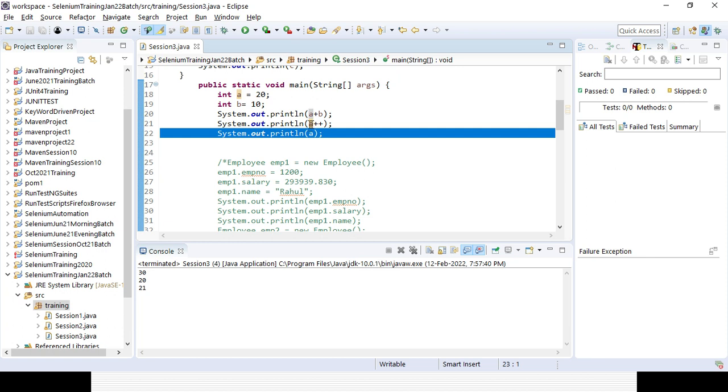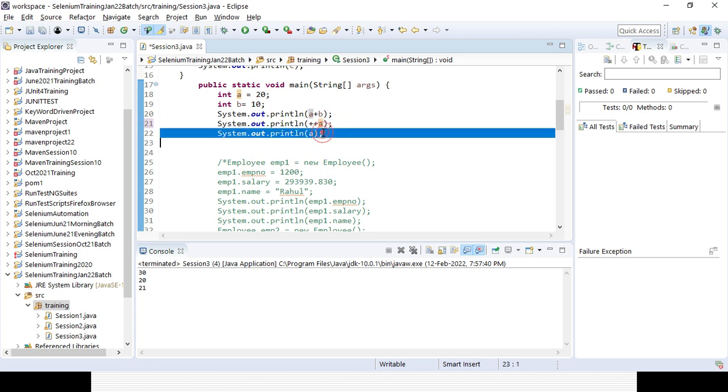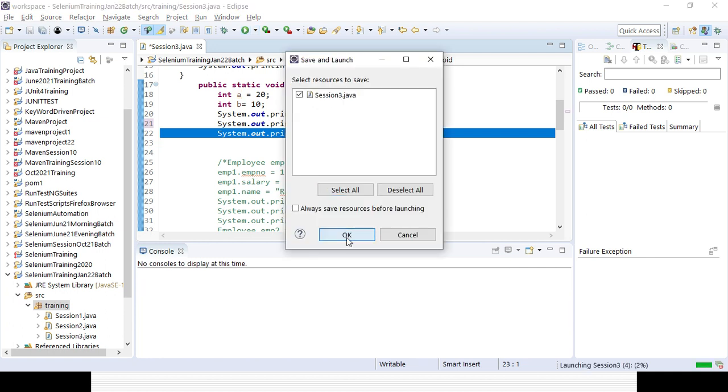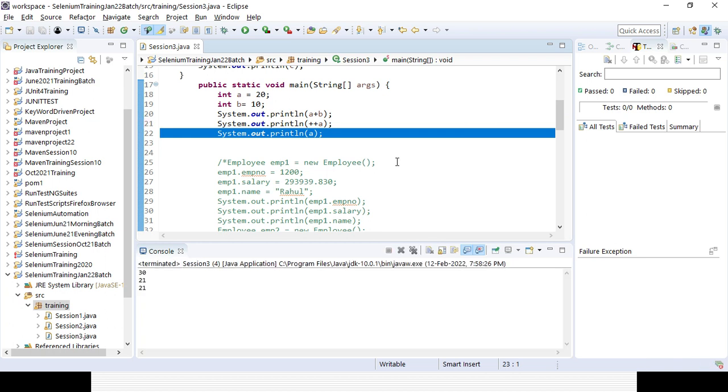But now if you want to use plus plus a, what will happen? It will add 1 to the value of a, then it will be printed out, and next time when you print it, it will give the same value. So that is the difference between the pre-increment and the post-increment operator. Plus plus before the variable is called pre-increment: your value will be incremented by 1, then printed out. But a plus plus means post-increment: your value will be displayed, and after that it will be incremented by 1. So those are the different operators available.